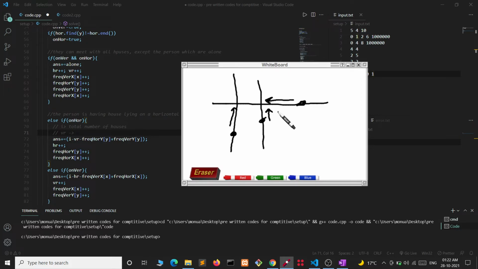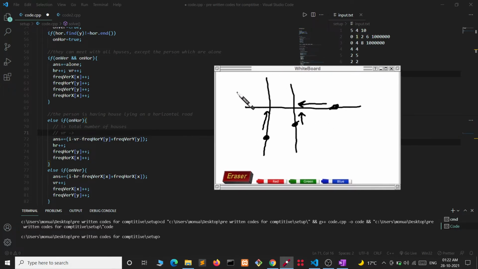After it, we are also subtracting the number of houses lying on, let's say one house is lying here, one house here, one house here. So we are also subtracting the number of houses which are lying on a horizontal line and having their y coordinate as y. So we are subtracting that also.